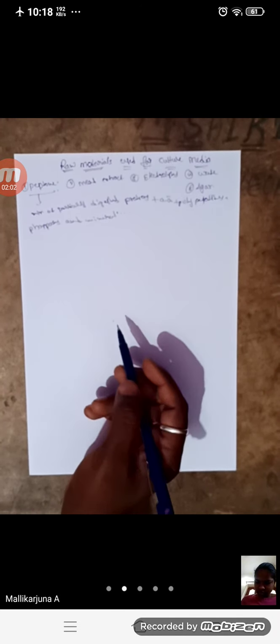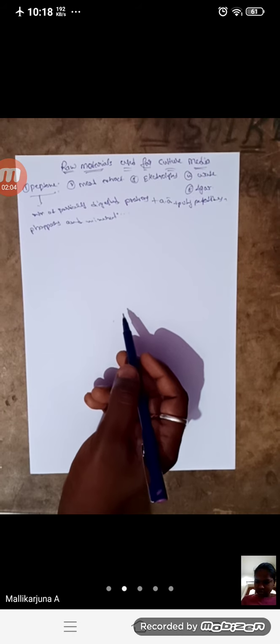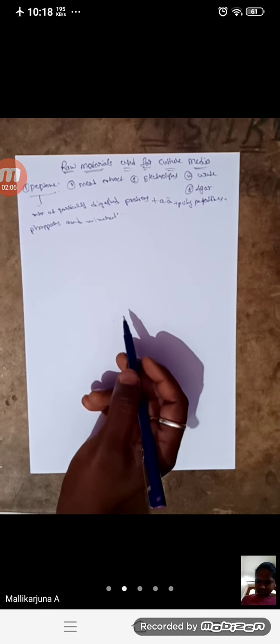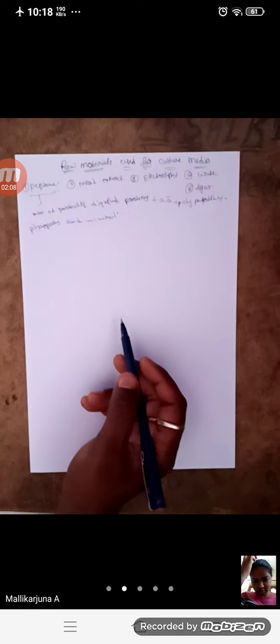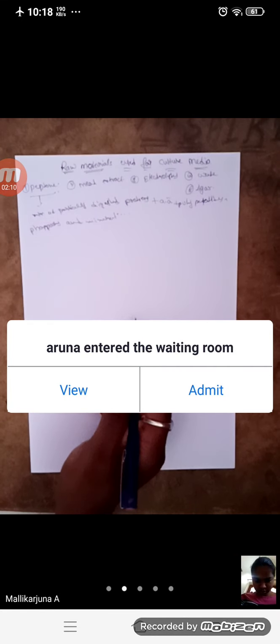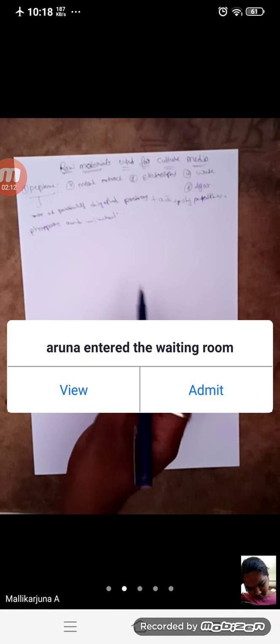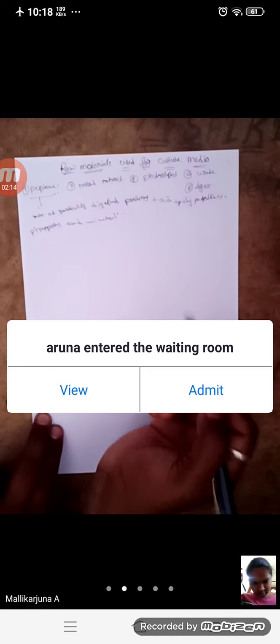So what is peptone? A mixture of partially digested proteins: amino acids, polypeptides, phosphate molecules, and minerals. Which minerals are present in peptone?